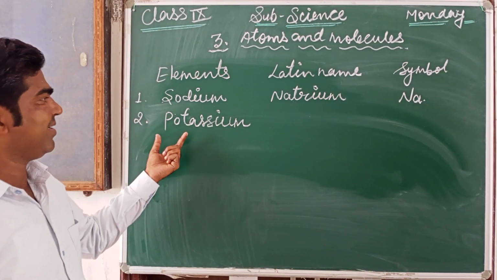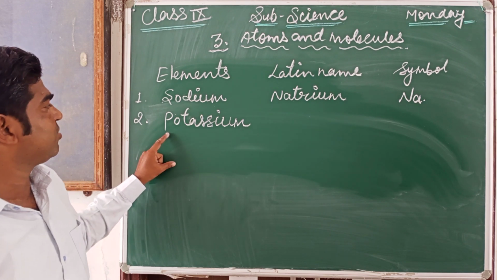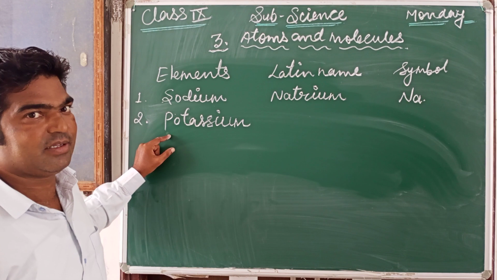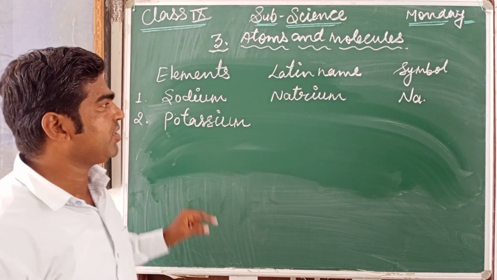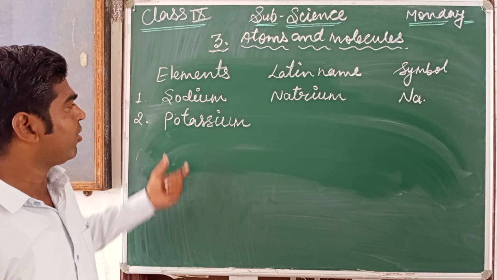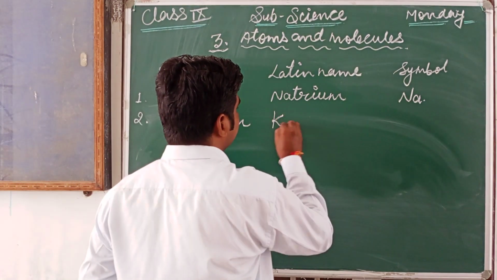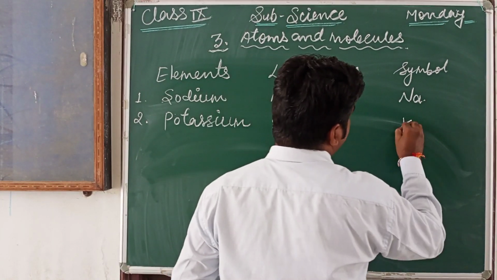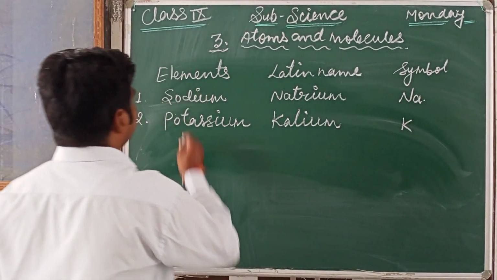From this word, the symbol of potassium should be P or PO, but it is not. The symbol for potassium is K. Why K? Because the Latin name of potassium is kalium. So it is denoted by the letter K.